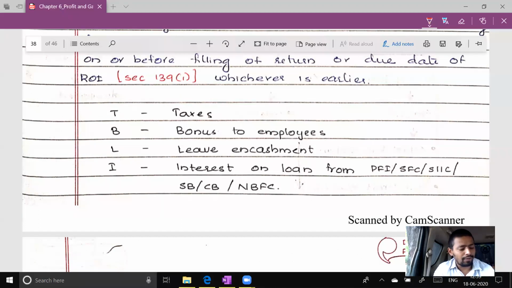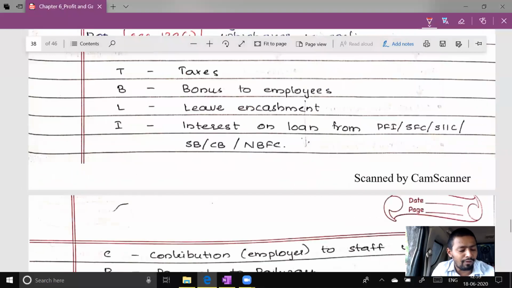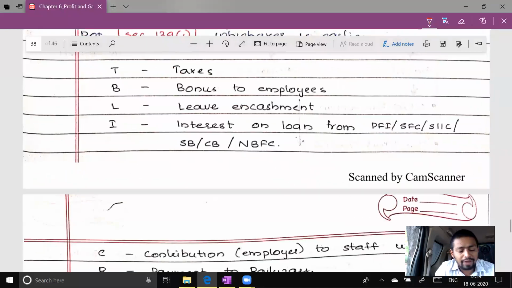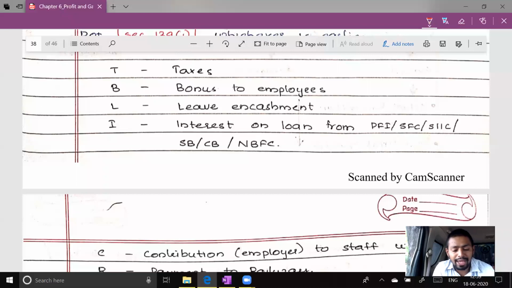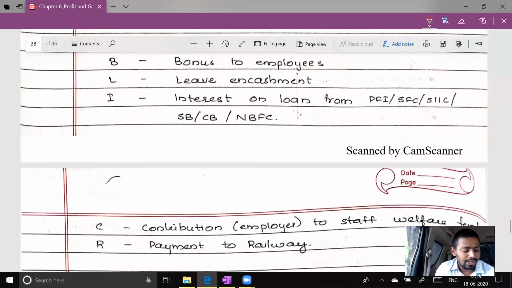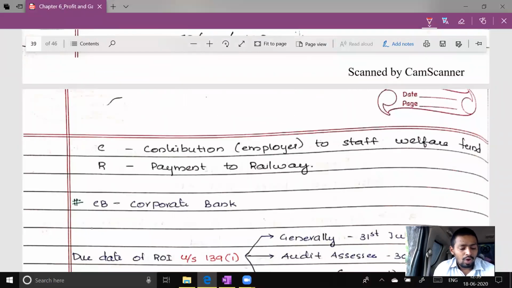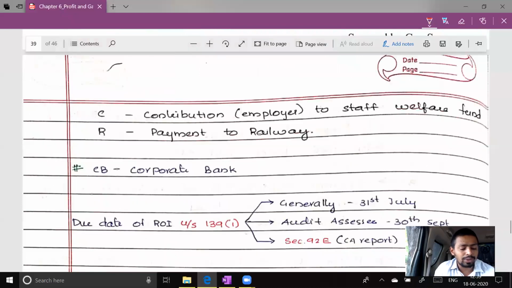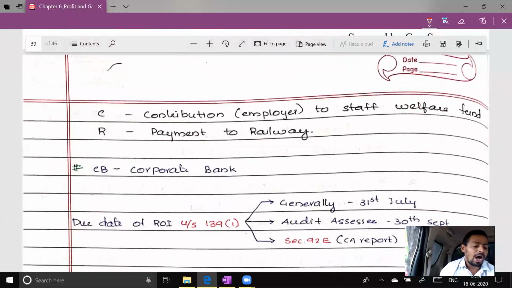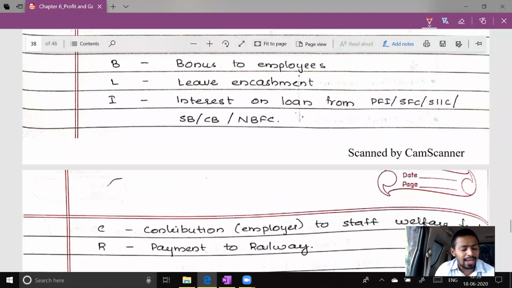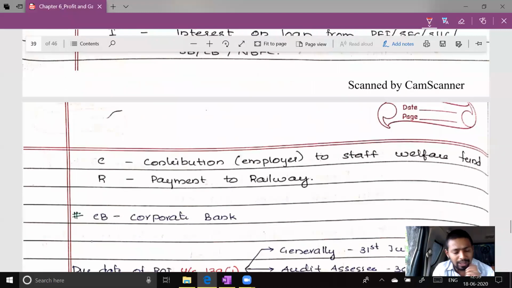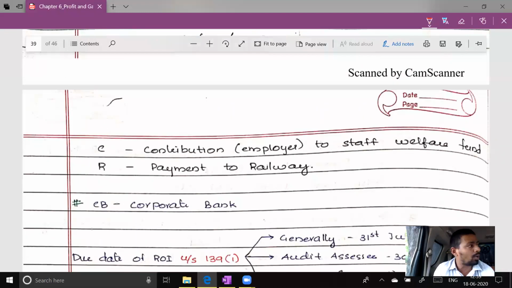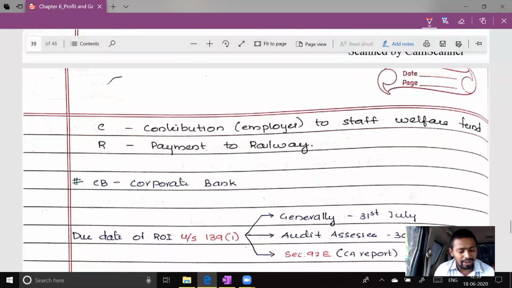TBLICR. So T for taxes, B for bonus, L for leave encashment, I for interest taken from PFI, SFC, SISC, Scheduled Bank, Cooperative Bank, NBFC. Okay. C for contribution, that is employer contribution to staff welfare fund. And the last one is R, payment to railway. Out of TBLICR, TBLIC we have already discussed in the respective sections. Here we are discussing only R, payment made to railways.